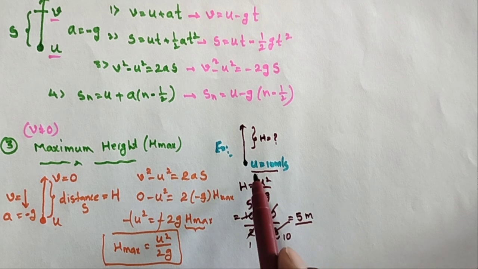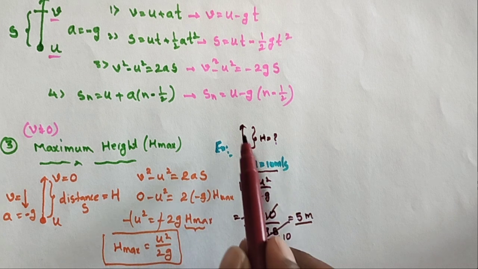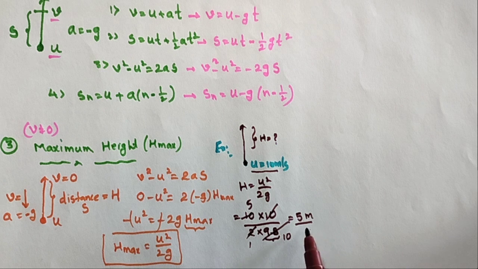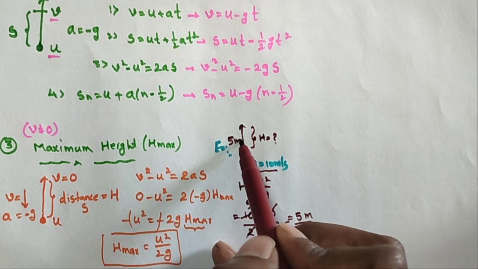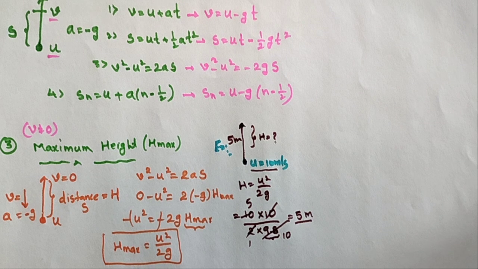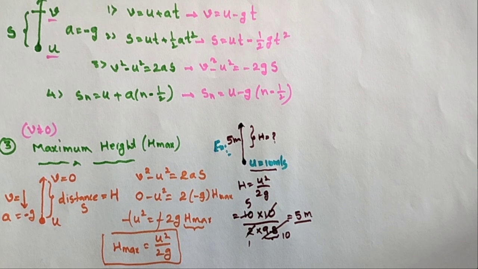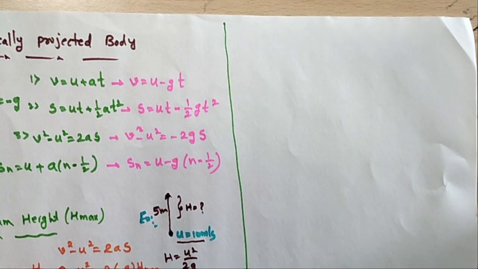So if the initial velocity is equal to 10 meters per second, thrown vertically upward, how much height will be reached? 5 meters. So at the 5 meter height, the velocity will be 0. This is called the maximum height. H maximum is equal to u square by 2g. So now the next one, sorry, not second, fourth one.